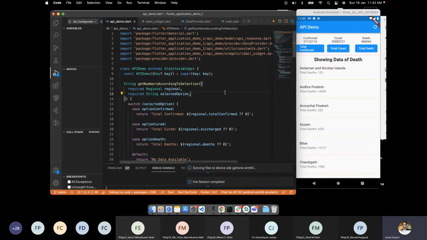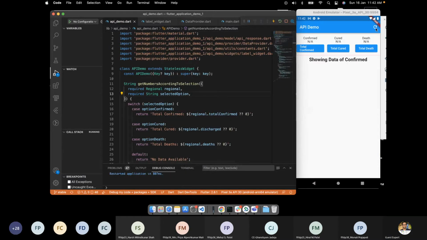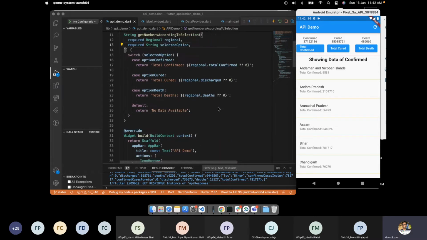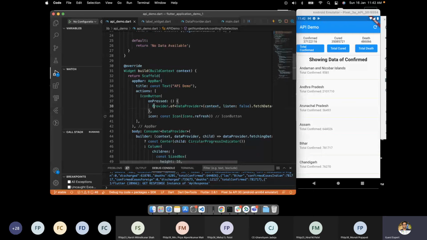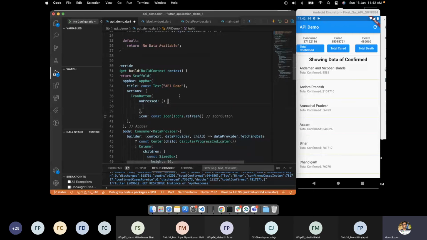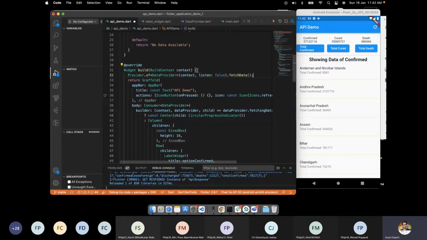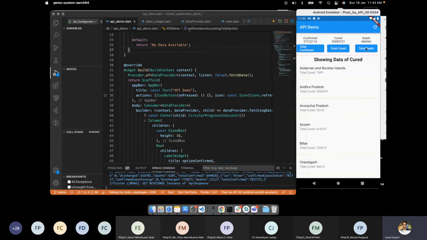Now we'll build the app again. Total cure, total death, total confirm. That's it. And if we still don't want to do this on a press of a button, we can do it in a builder method. Like this, we got the data cured on this, and we can remove this button as well.